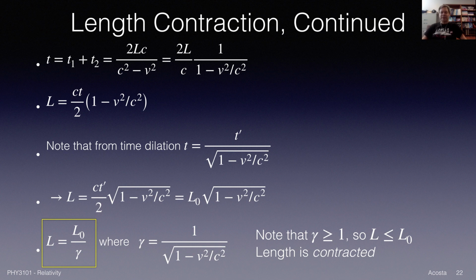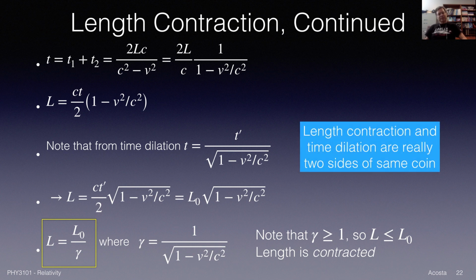There you go. But in some sense, length contraction and time dilation are really two sides of the same coin, where the coin is special relativity. Because in fact, we use time dilation here. So it's just two ways of looking at the problem. We either see the time getting stretched as something moves by you, that's always true, but also distances get shortened. The lengths get shortened along the direction of motion.